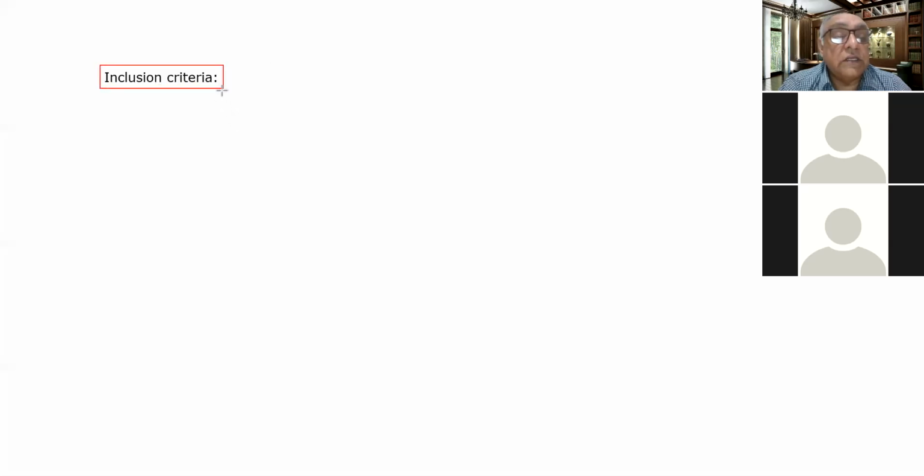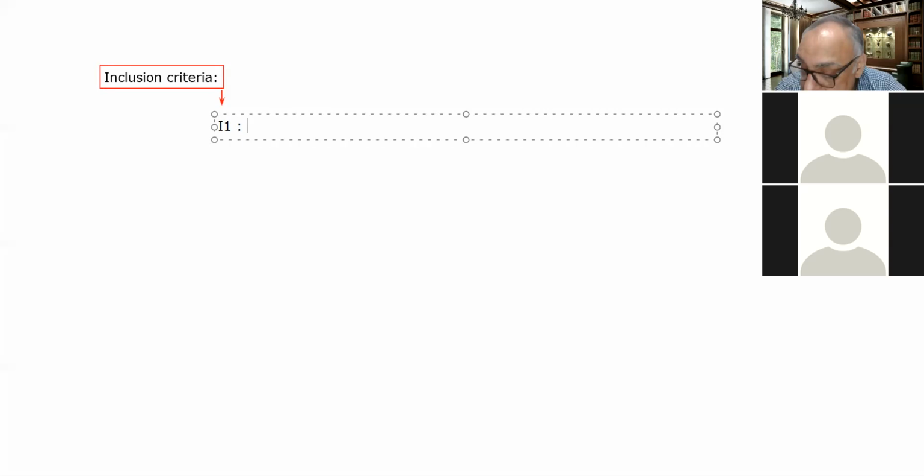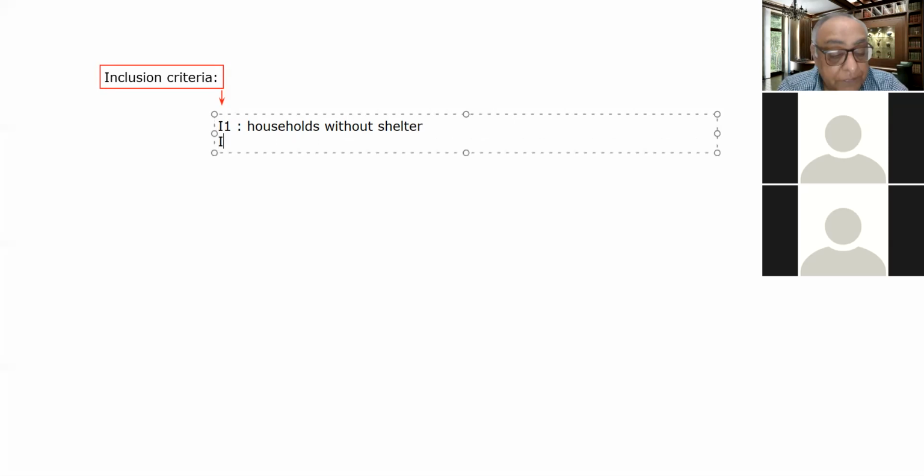As far as the inclusion criteria is concerned, because this is the inclusion, that is why the inclusion criteria is written as I1. I means inclusion. The first criteria is households without shelter, so those will be included.